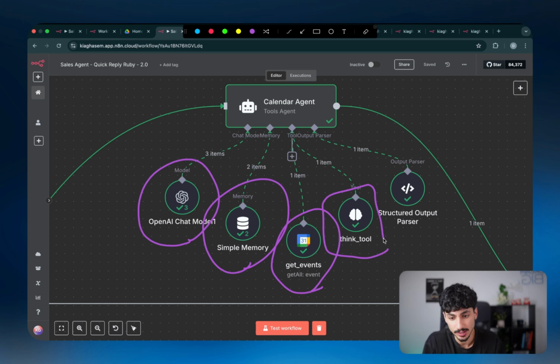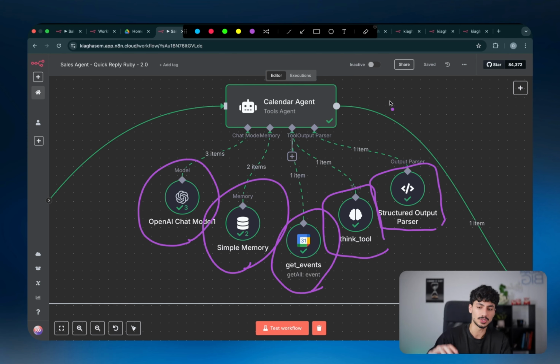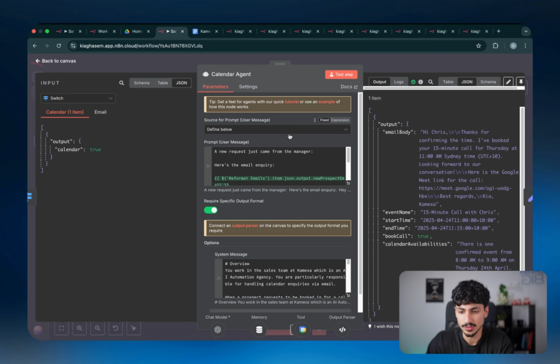It has access to a think tool that it didn't necessarily need, but I wanted to put it in there because I wanted to teach you guys what the think tool actually does. And it has access to a structured output parser, similar to how we saw before. So it actually gives the output in a specific format so we can send it to the rest of the workflow. Now, the AI agent always also has a prompt, which basically just defines its behavior and also tells it the new task that it's meant to actually complete.